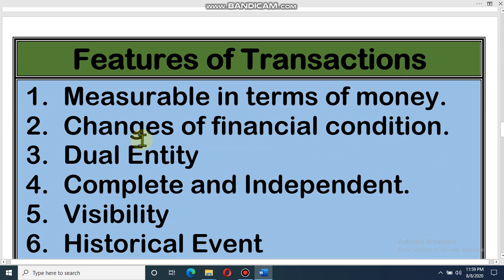Features of transaction. Dear student, you know that every element in this world has different features or characteristics. So a transaction is also the same. A transaction has some characteristics, some features, by which we can differentiate it from an event. Dear student, look at the first feature or characteristic of transaction. It should be measurable in terms of money. That means every transaction should be measurable in terms of money. If I cannot measure it, it will not be a transaction.